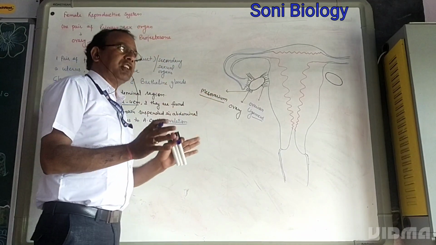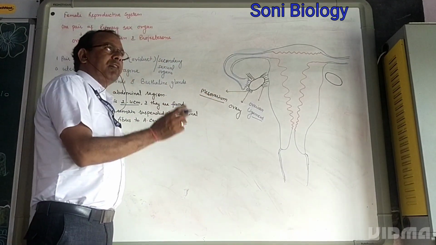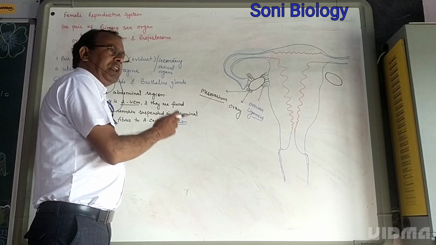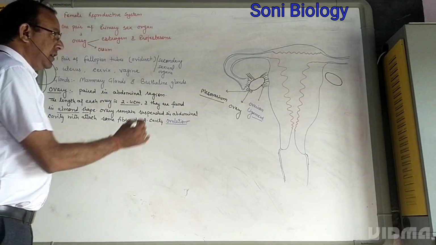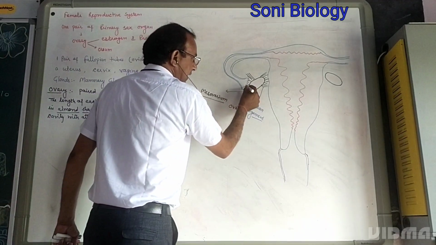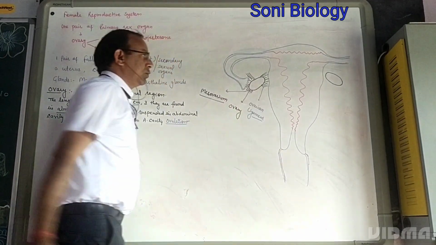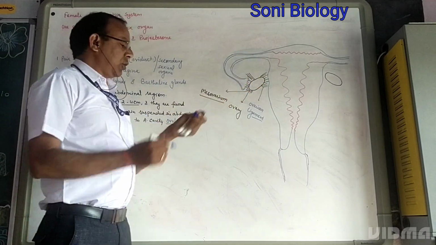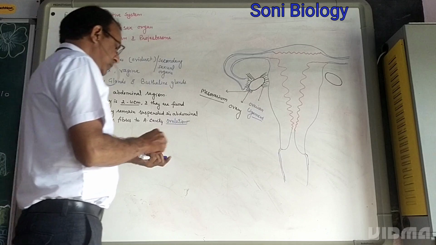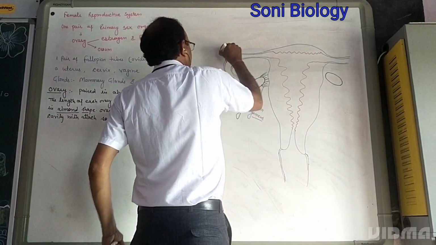But according to definition, every month after gaining maturity, the ovary releases an egg, that is called ovulation. Clear? Then the released egg passes from the ovary into a long tubular structure. This long tubular structure is called the fallopian tube.